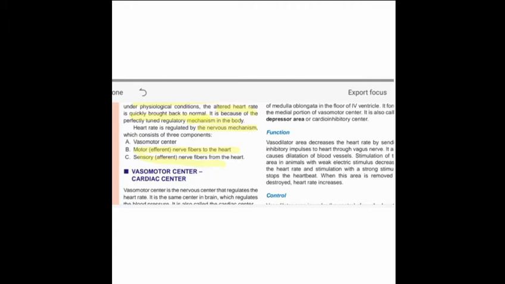You can see here, if this is the heart, there is a center present. This is the center. Then there is an impulse which is motor, the impulse coming from the center that acts on the heart, and another is sensory, which receives the impulse.